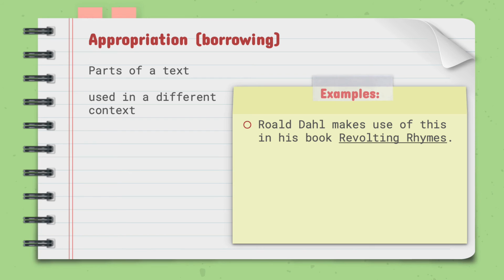The next contradiction is appropriation, or borrowing. This is similar to parody in that parts of an original text are used in a different context for a different audience. Example is fairy tales and myths are borrowed and reconstructed. The example we see here is Roald Dahl makes use of this in his book Revolting Rhymes.